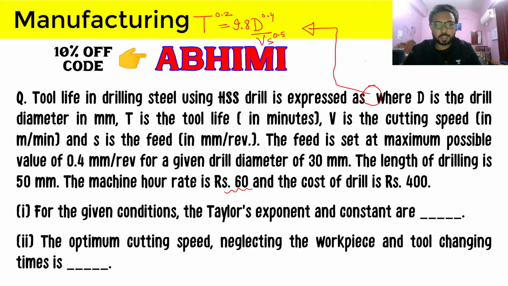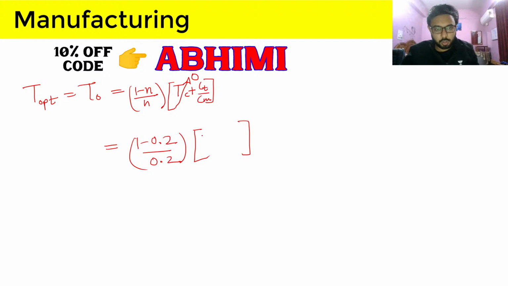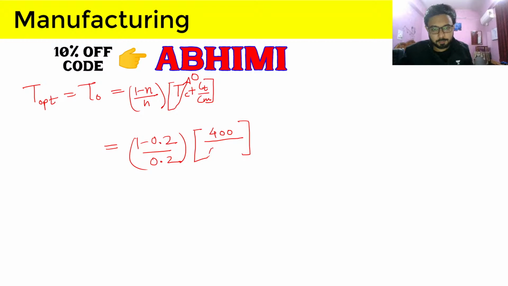And machine cost per hour is your Cm, which is rupees per minute machining cost. So the tooling cost will be 400 and the machining cost will be rupees 60 per hour, so it will be 60 per minute.